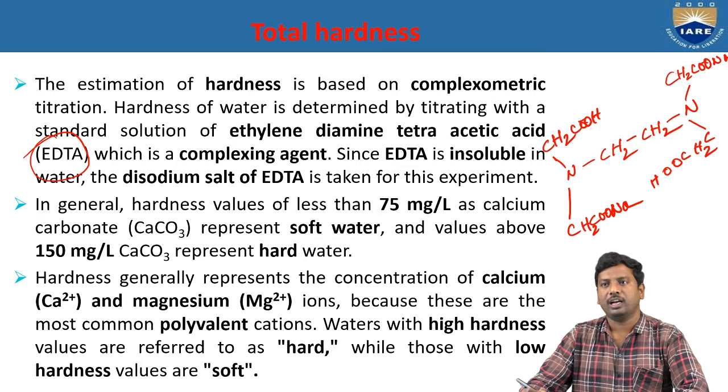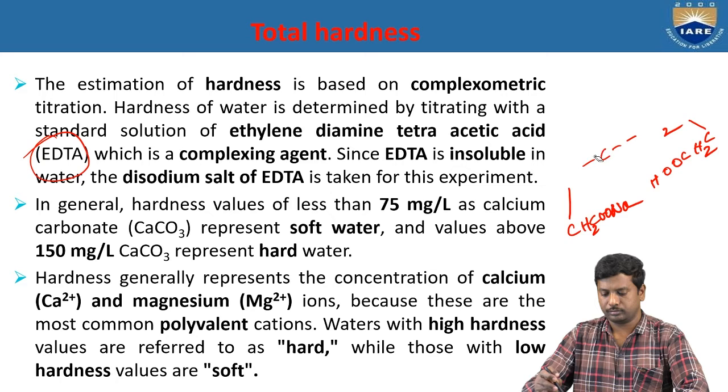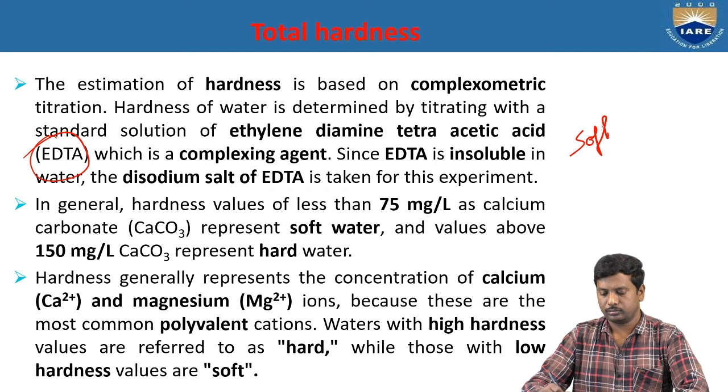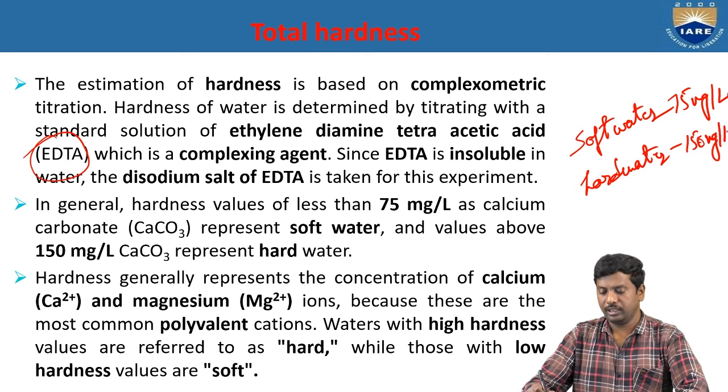In general, the hardness value of soft water is around 75 milligrams per liter as calcium carbonate, and values above 150 milligrams per liter calcium carbonate are considered hard water. So that means the ranges for soft water is 75 milligrams per liter, and for hard water nearby 150 milligrams per liter.